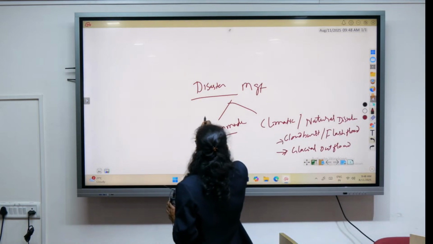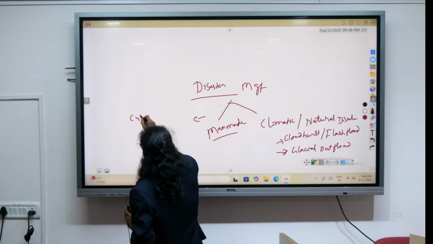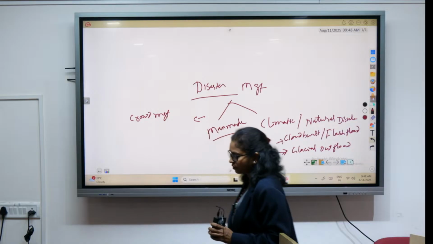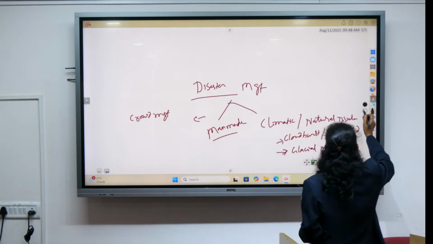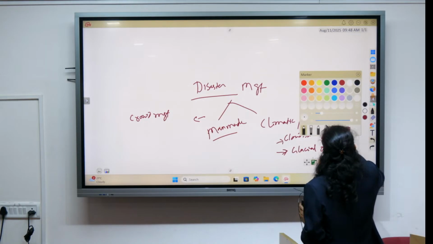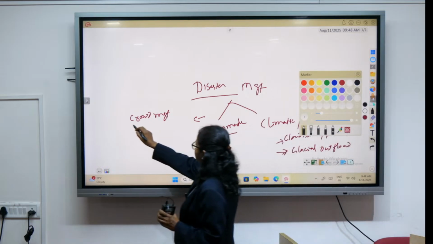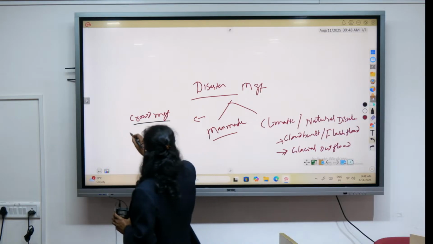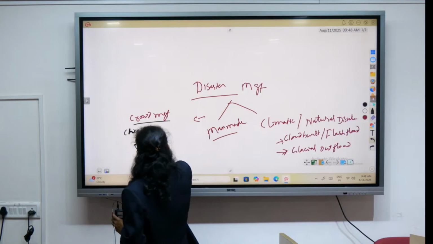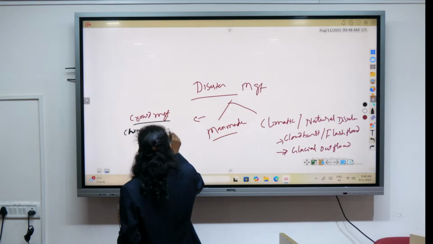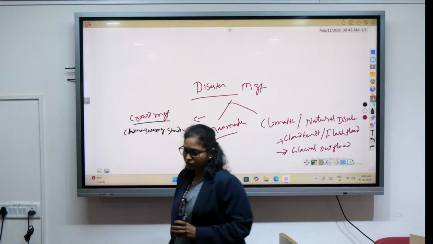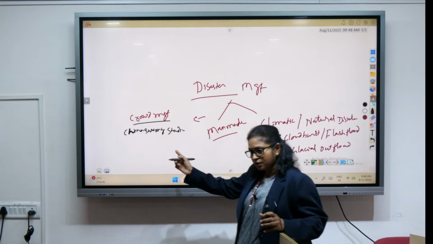In that, I'll be talking about the issue of crowd management. There have been a lot of issues of crowd management. Do you remember any particular topic related to crowd management or current happening? Yes, RCB, the Chinnaswamy Stadium. RCB stampede, right? Chinnaswamy Stadium, there was an RCB stampede related to the cricket and all. So that is one.